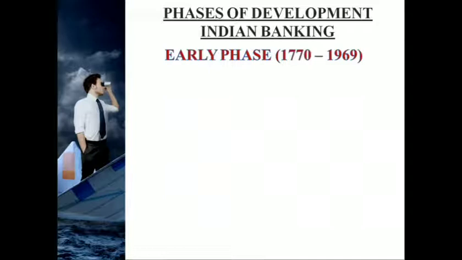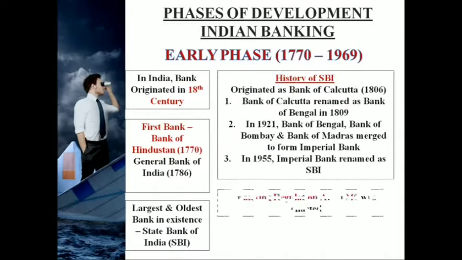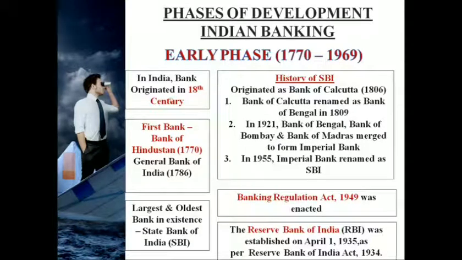So moving on to the early phase, what actually happened in the early phase of Indian banking? So in India, banking originated in the 18th century. The first bank that was established in India is Bank of Hindustan in the year 1779, and then it was General Bank of India in 1786. But these banks failed and got liquidated, they got shut down.